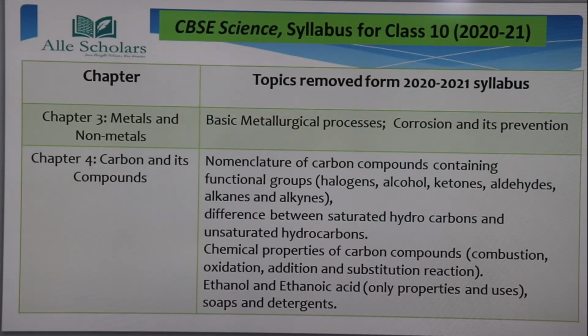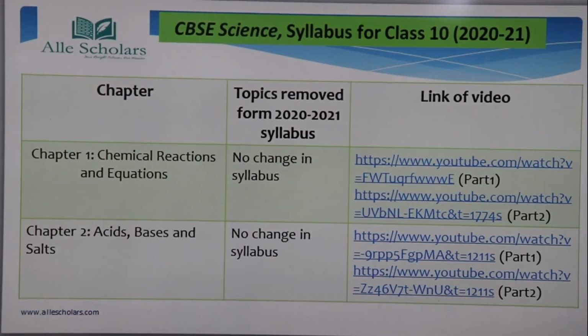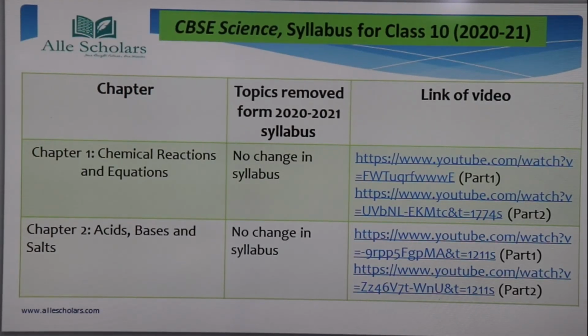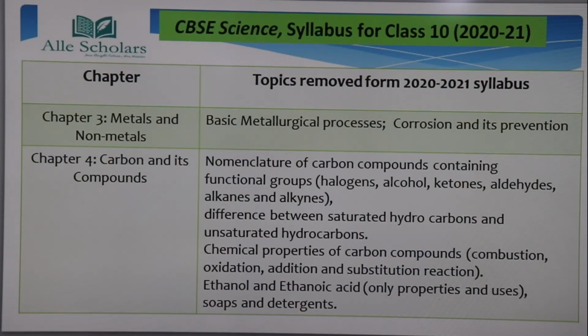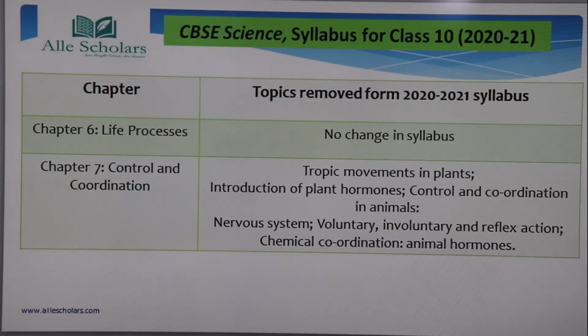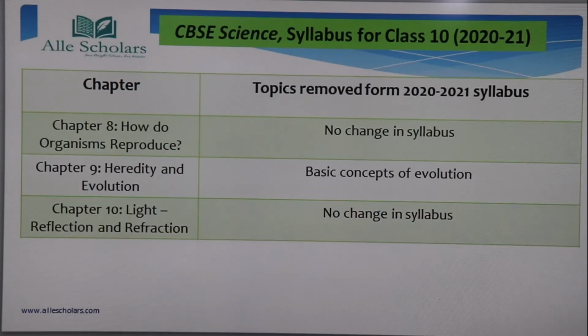So the major change has been made in chapter 4, that is carbon and its compounds. So let's have a quick look over again. Chapter 1, chapter 2, no change. 3 and 4, I hope you have noted down what topics have been removed. 5, there is no change. 6, there is no change. From 7, these topics have been removed. 8, again no change. From chapter 9, evolution has been removed.